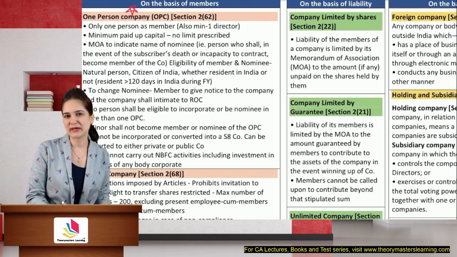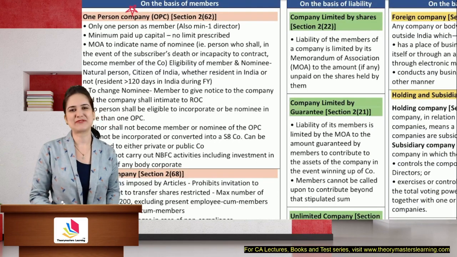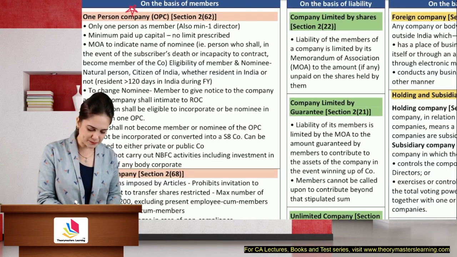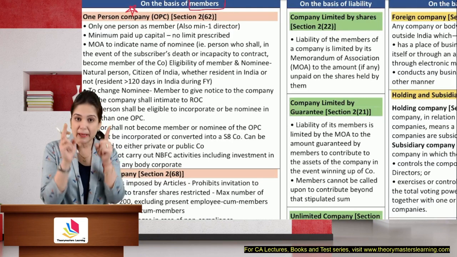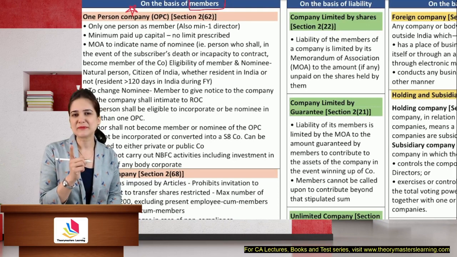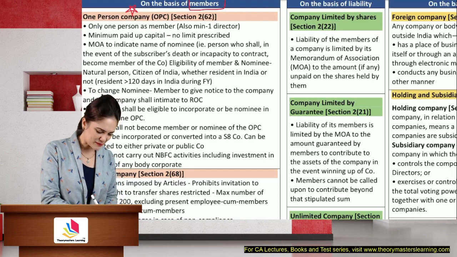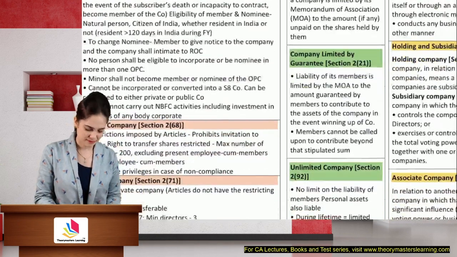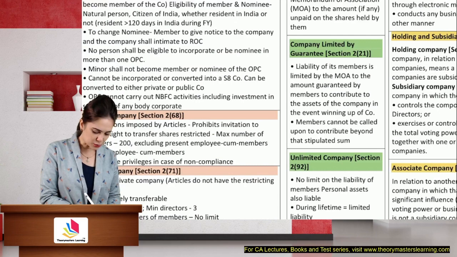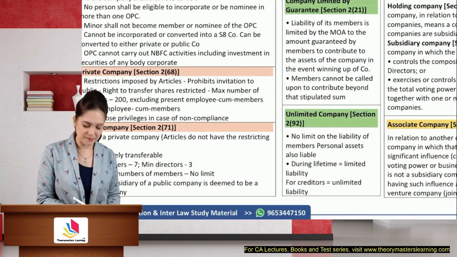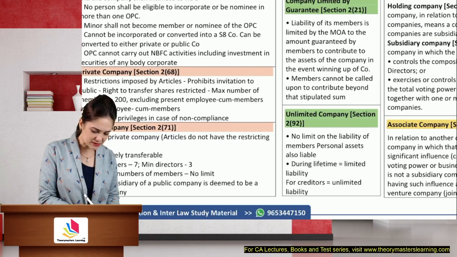Classification of company on the basis of members is into a one-person company. See, students, if you go through the heading, the classification is on the basis of members, the number of members. In one-person company, we have, tell me, only one member. In case of private company, how many members? We require minimum 2 members to form it. And in case of public company, we require minimum 7 members to form.